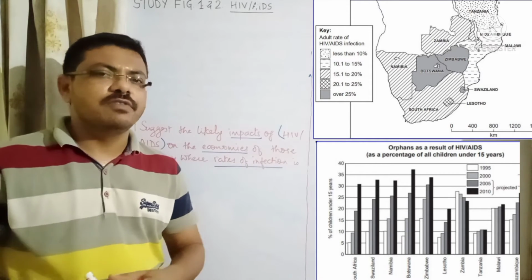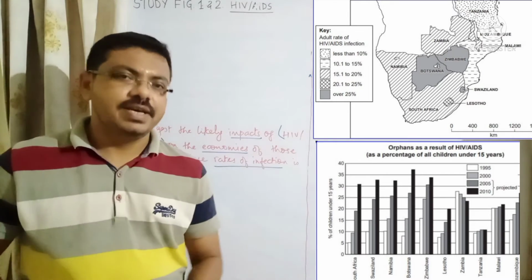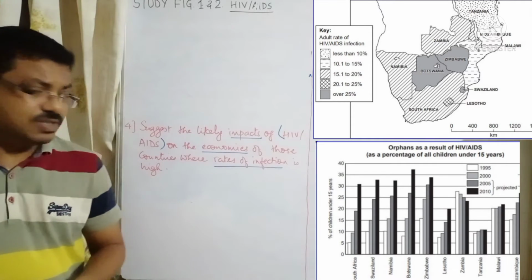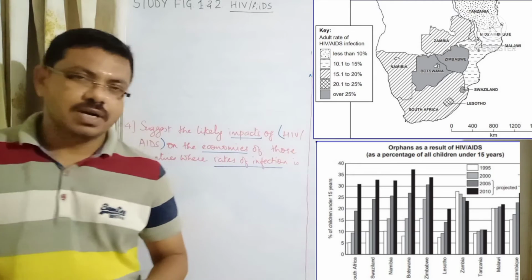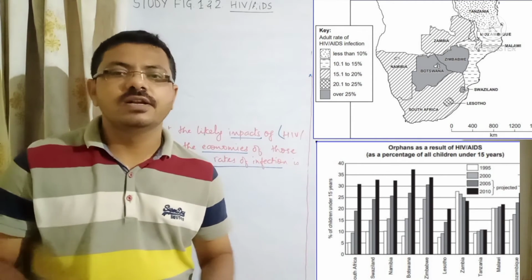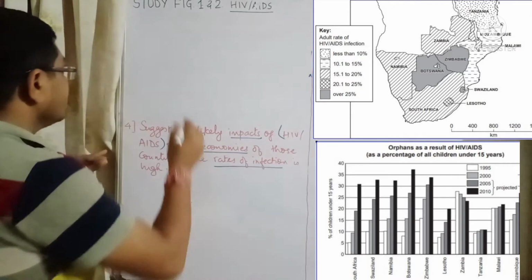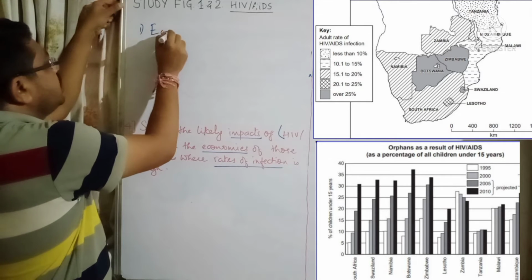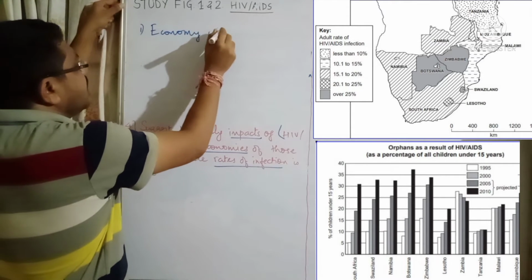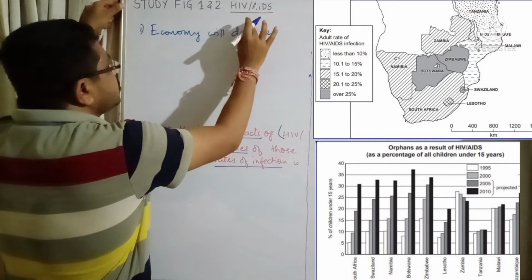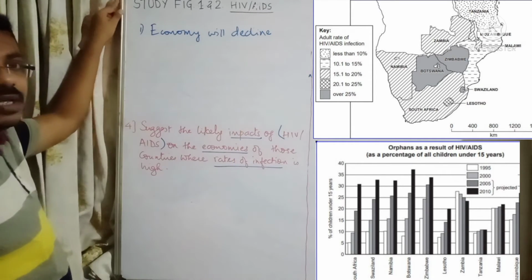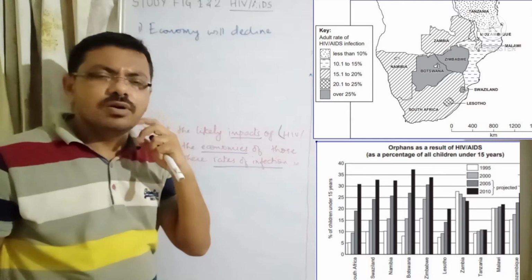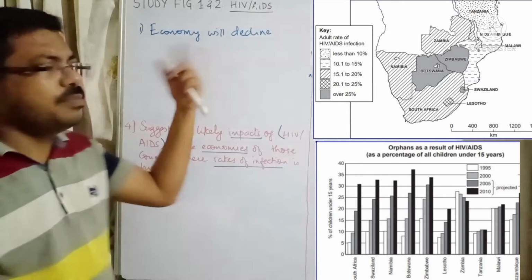So how will the economy be affected by the number of cases? If the number of cases is high, for example, Botswana has a higher number of HIV/AIDS cases, so how will it affect the economy of Botswana, or of any country where the number of cases is high? This is a 4-mark question, so you need to give 4 ideas. First of all, you have to explain that the economy will decline. It is bound to decline because the number of cases is higher, so a lot of money is going to be spent on this disease.